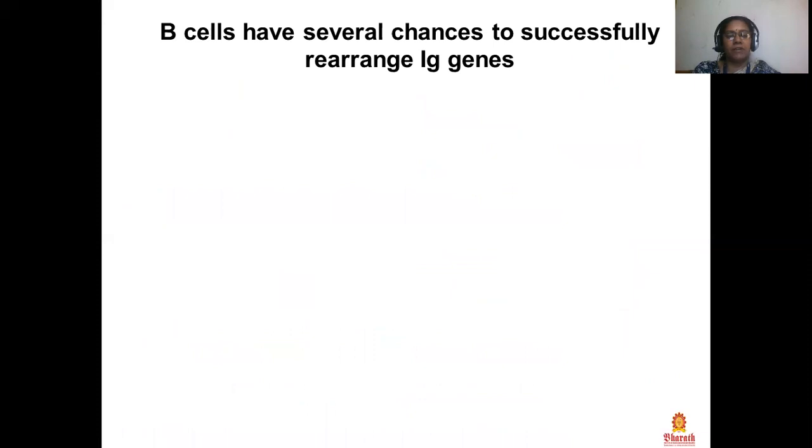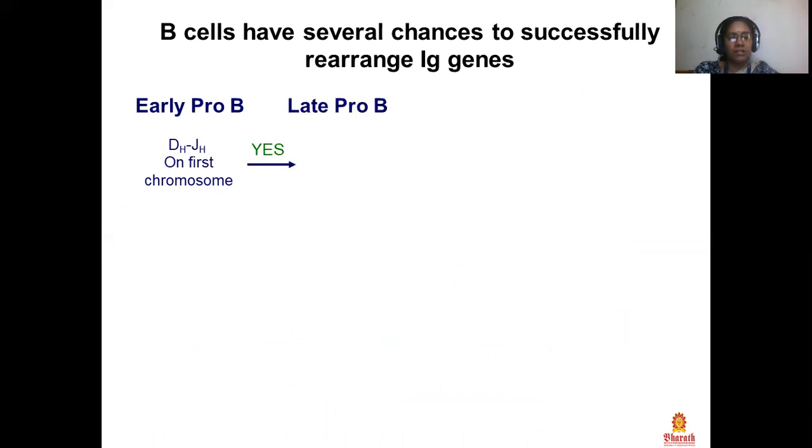The B cell has several chances to successfully rearrange Ig genes. Early pro-B, that's a DH to JH on the first chromosome? Yes. The late pro-B, DH to JH on the second chromosome?